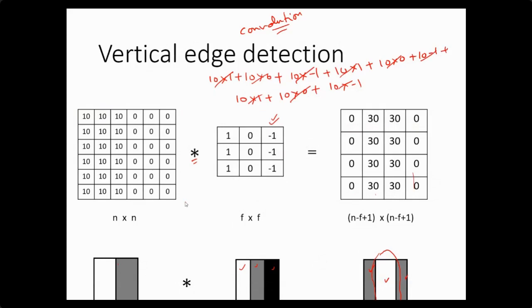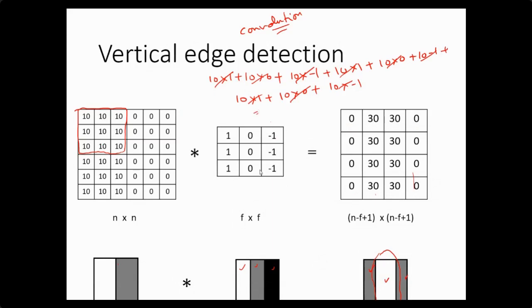Now why is it performing this operation? If we analyze the sum of all the values of this mask, 0, 1, minus 1, 0, 1, minus 1, 0, 1, minus 1, 0, the sum of all values of this kernel is 0. When I apply this mask on a uniform part of the image, where all values are 10, and find the weighted sum, its value will be 0.